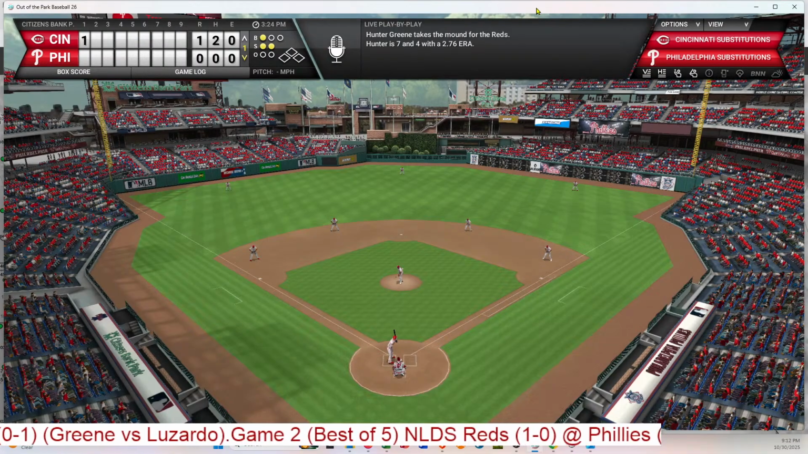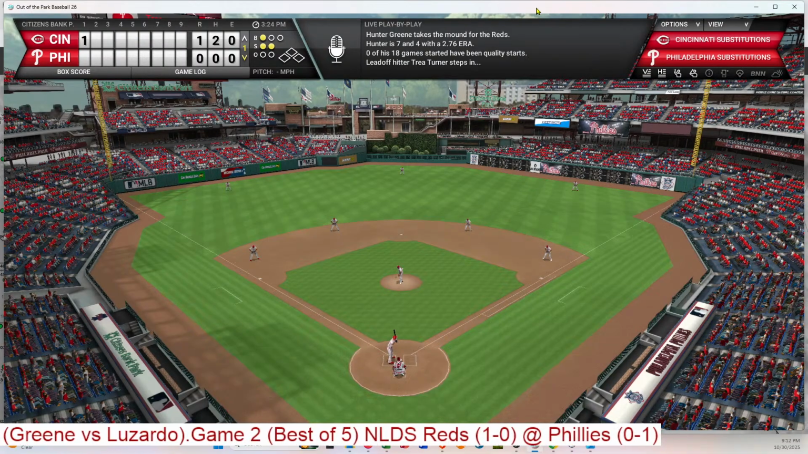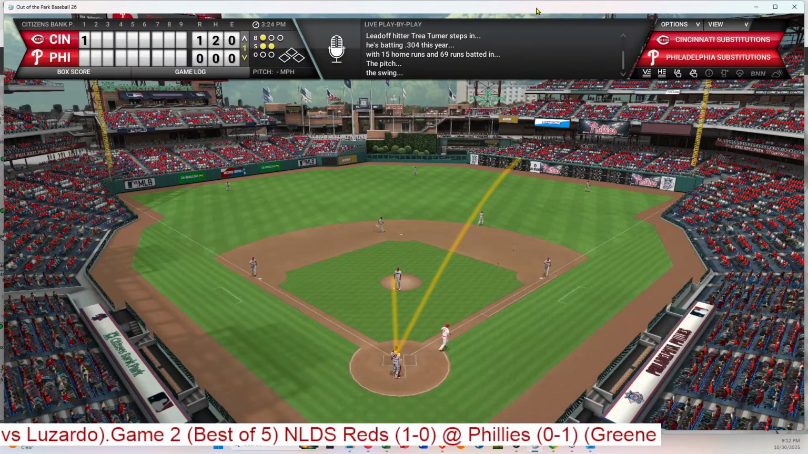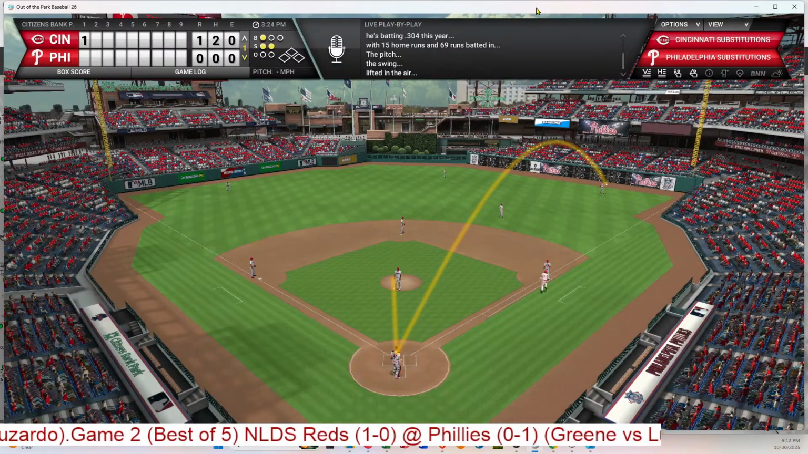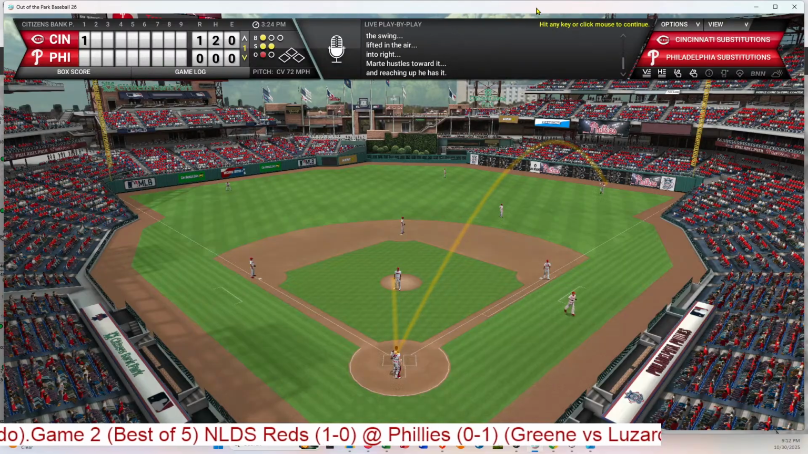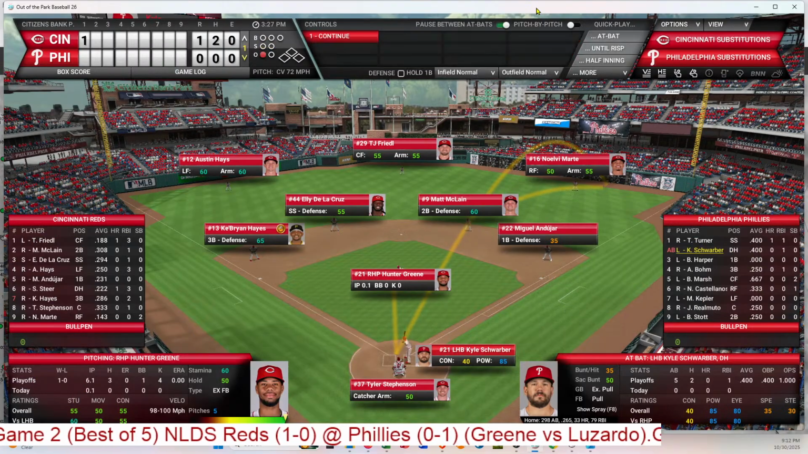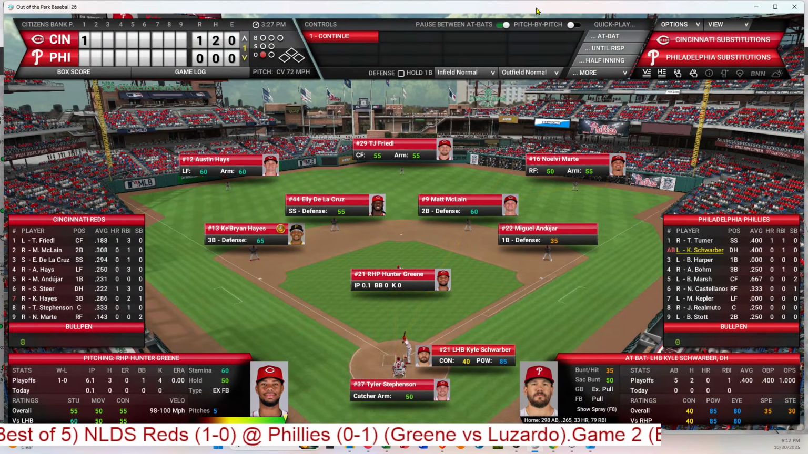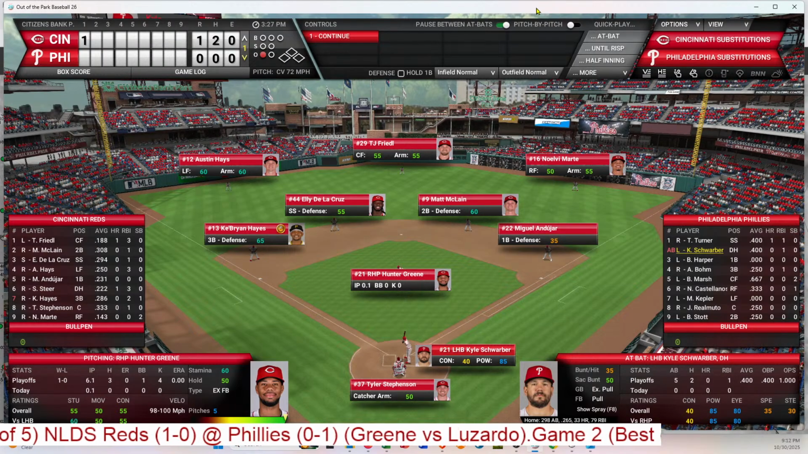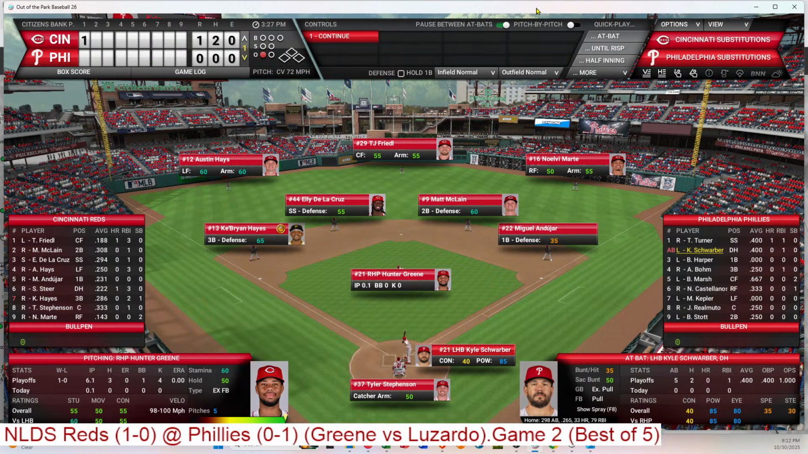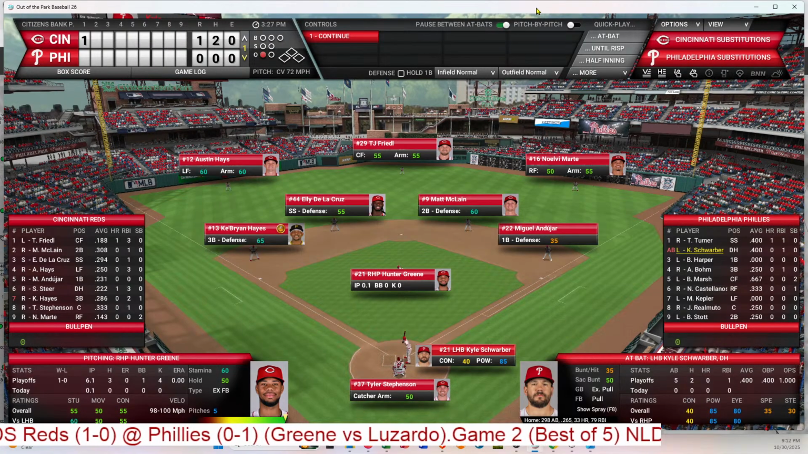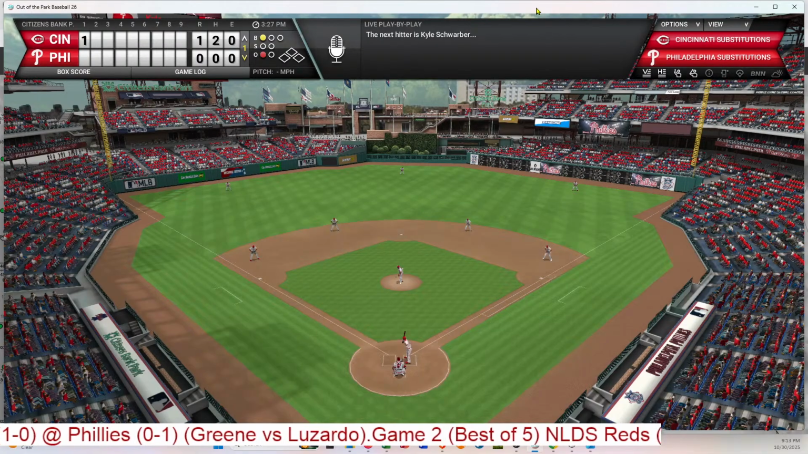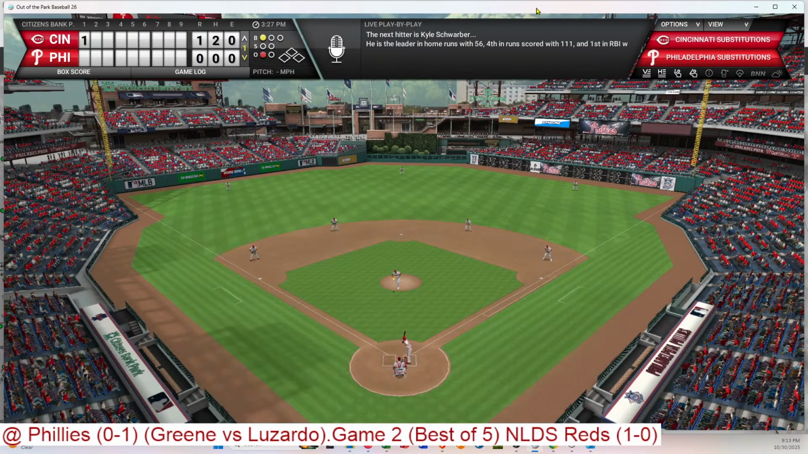1-2 pitch from Greene to Turner. That is flied to right field. Marte is over to his left, and that's the first out. Phillies really need hitting from these 2 players coming up, Schwarber and Harper. Schwarber did have 2 hits in the first game. Harper fanned 4 times. But they've got to come through here if they have any chance.